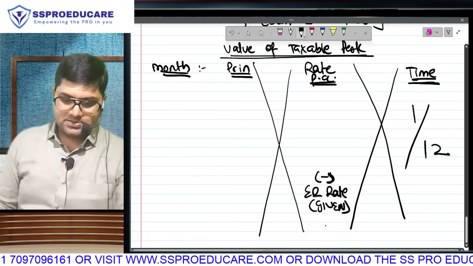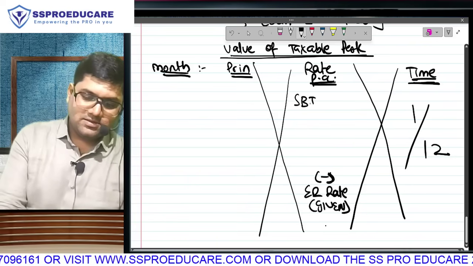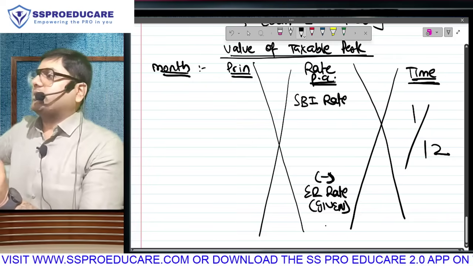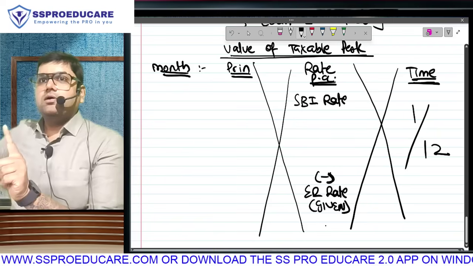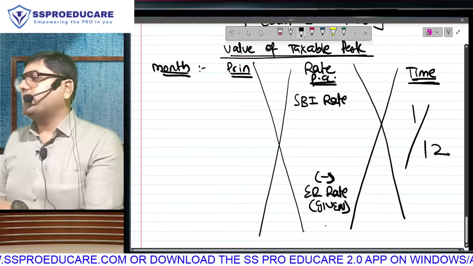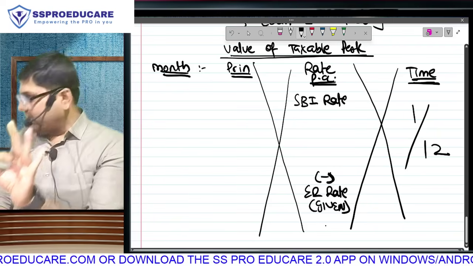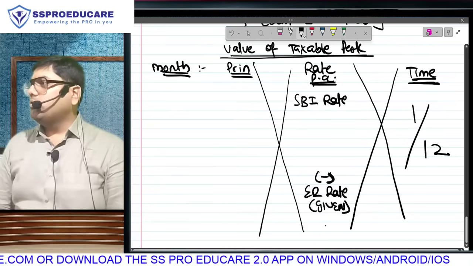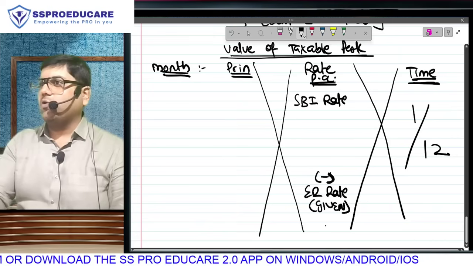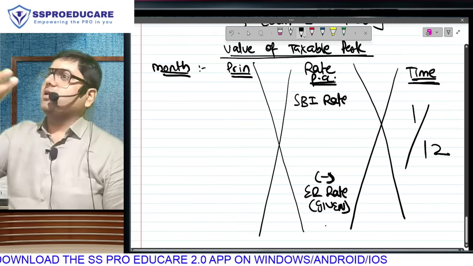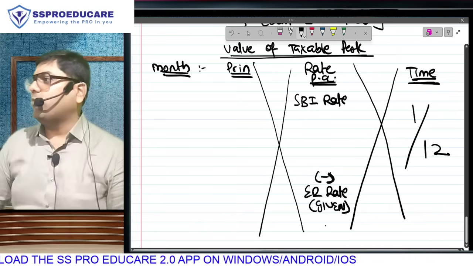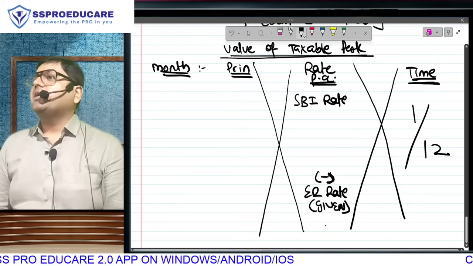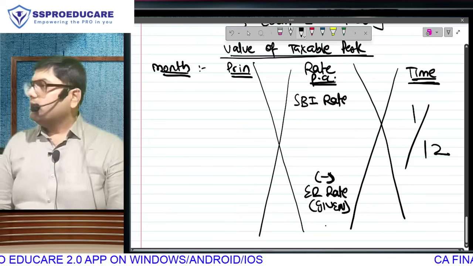and thus SBI will be considered as the market. Listen, your account is in ICICI or Axis Bank or HDFC, to hell with it. We will consider SBI. We will assume that you will borrow. You as an employee are not borrowing from the SBI, you are borrowing from your employer. We will assume that if not for your employer, you would have borrowed from SBI. SBI's rate will be considered as the market rate. Does this make sense?